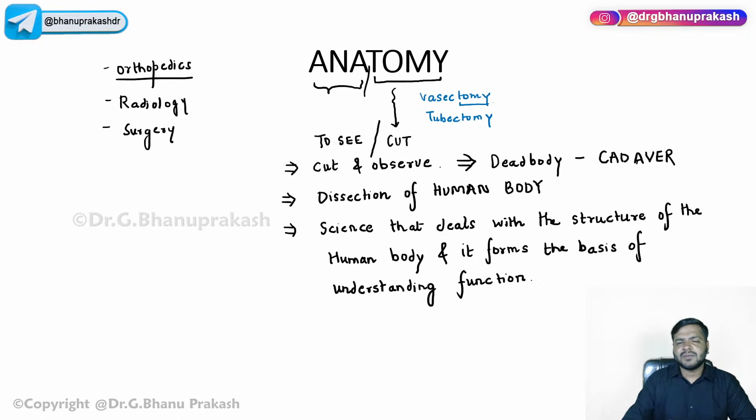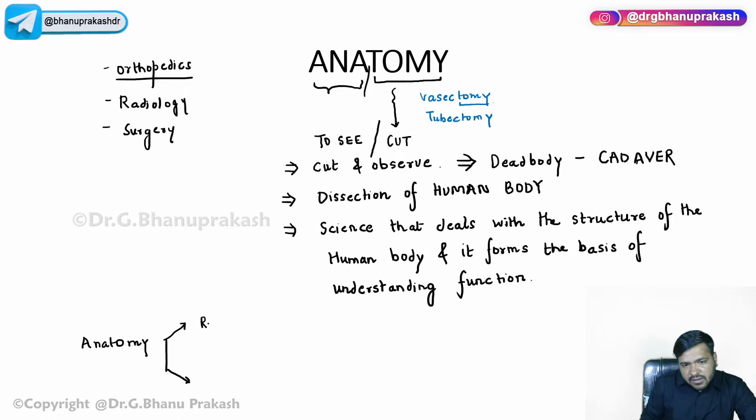So that is a little bit about the definition, or the basics about anatomy. Now, anatomy is basically divided into two parts. As you guys should know, it is divided into two parts. The very first one is called the regional anatomy. And the other one is called the systemic anatomy.